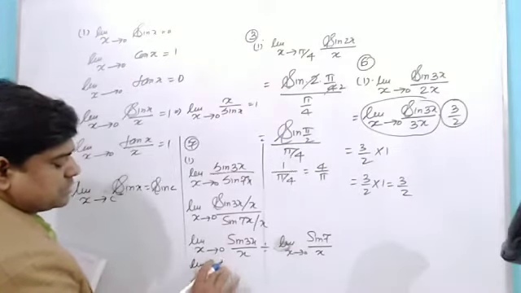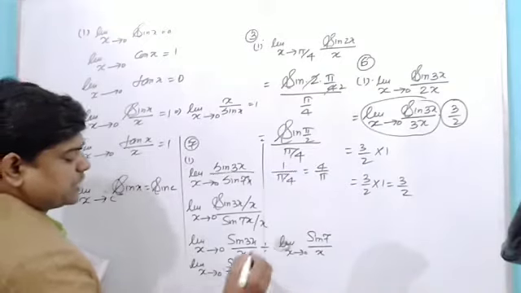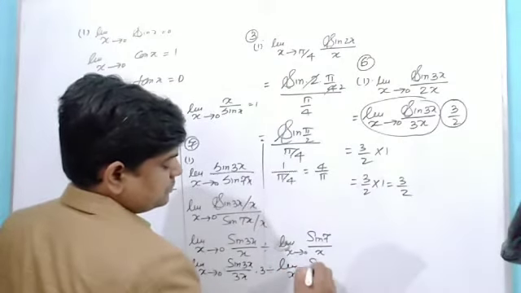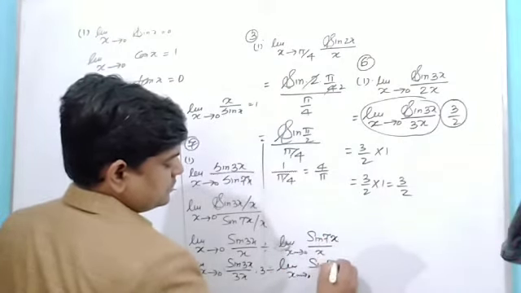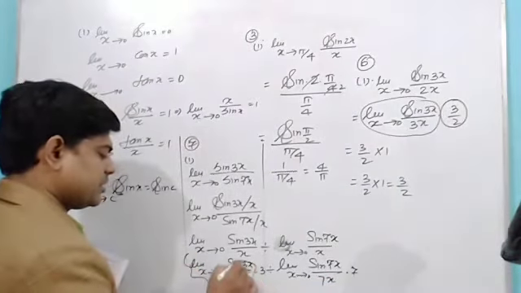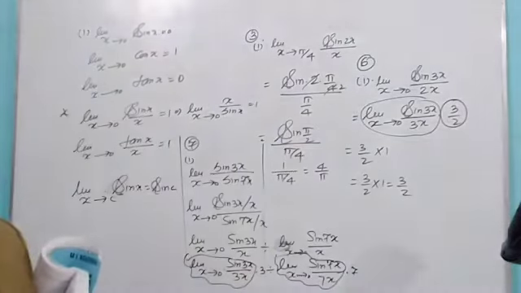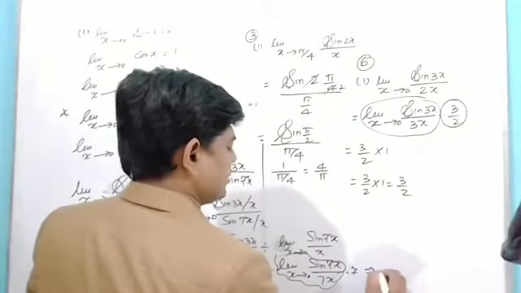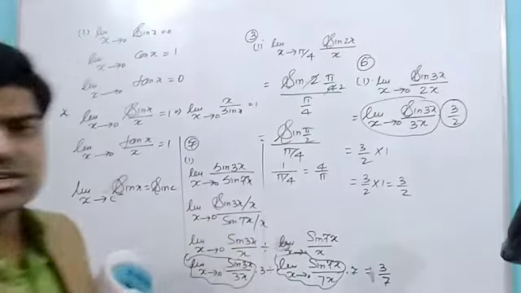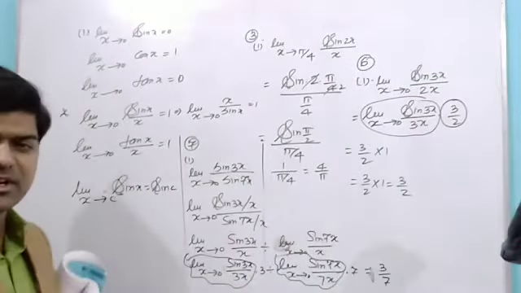Limit, it is sin 3x upon 3x into 3, divided by limit x tends to 0 sin 7x upon 7x into 7. Now see, this can be written as 1 and this can be written as 1. So what you have got now: 3 is divided by 7. So what can I write? This implies that 3 upon 7 is the result. 3 divided by 7 means 3 upon 7. Okay, you have got all these things very nicely.